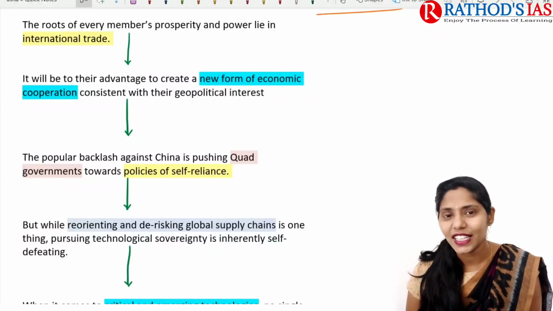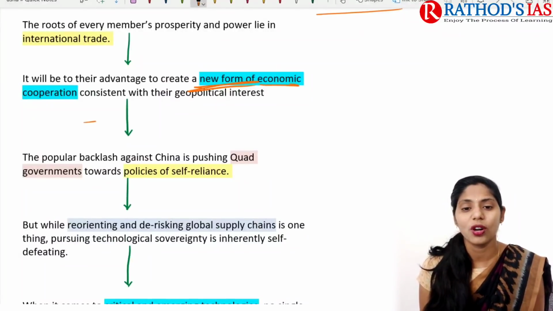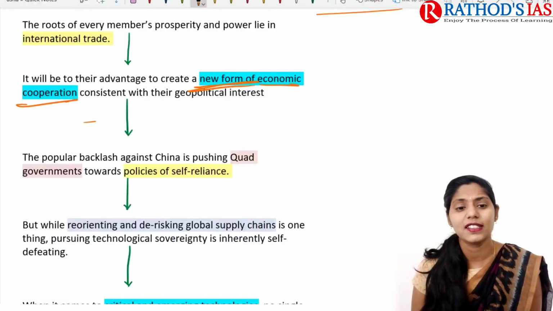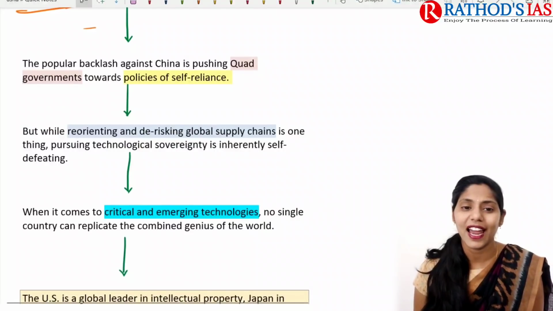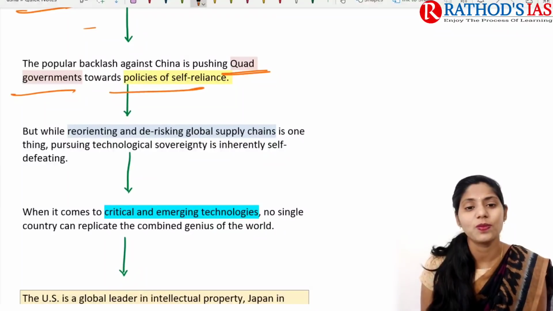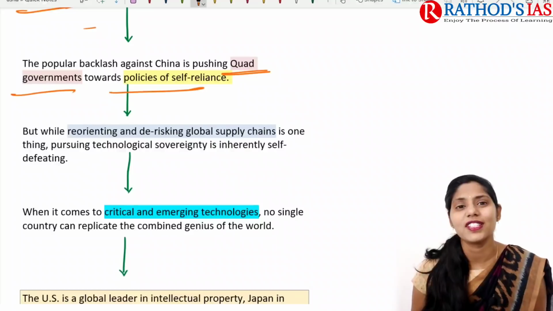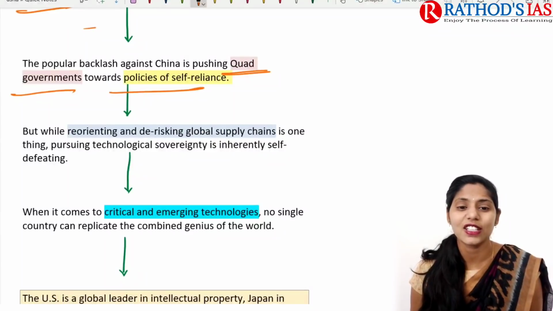So in this context, the Quad members have the advantage to create a new forum of economic cooperation, and this should be consistent with their geopolitical interests. And the popular backlash against China is pushing Quad governments towards policies of self-reliance. Now these countries are going towards policies of self-reliance. And what happened? In this way, there will be a reorientation as well as de-risking of global supply chains that can be seen here.